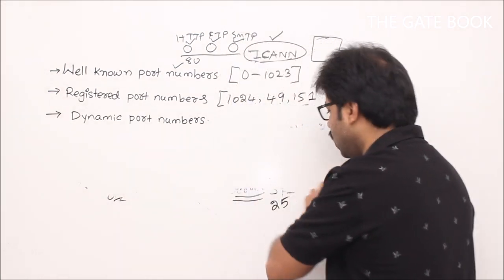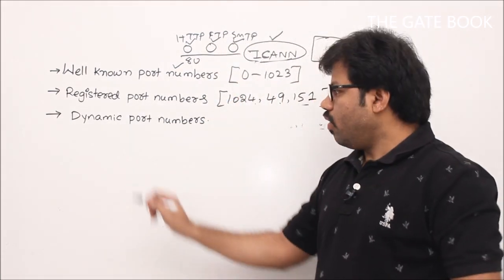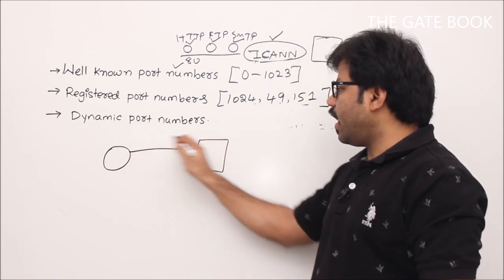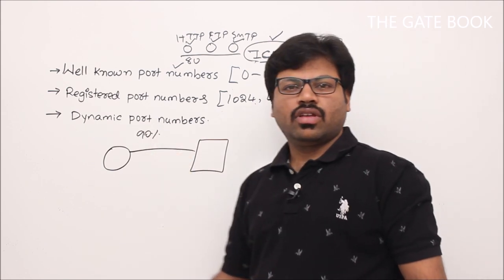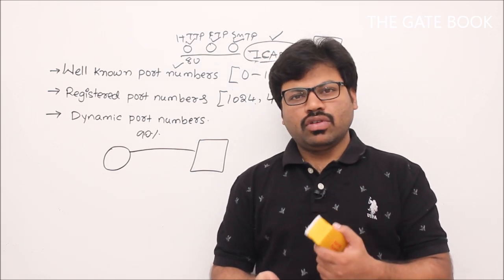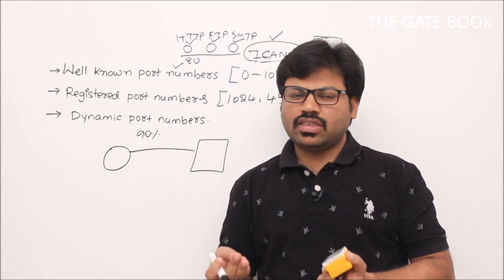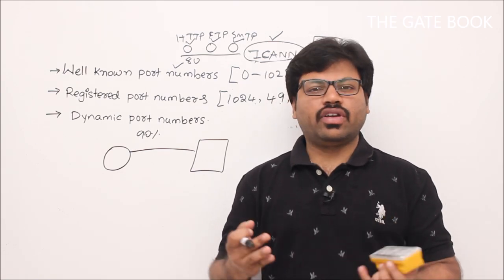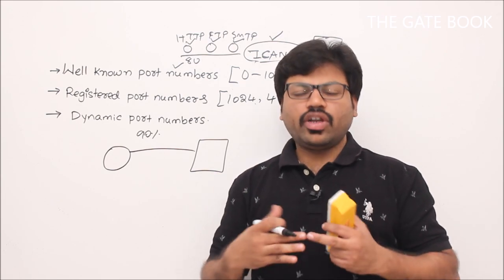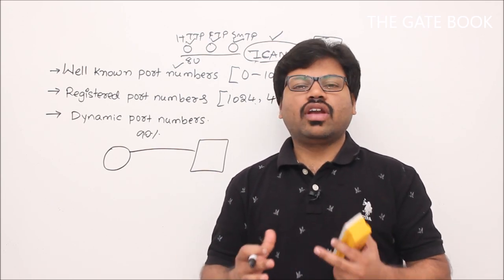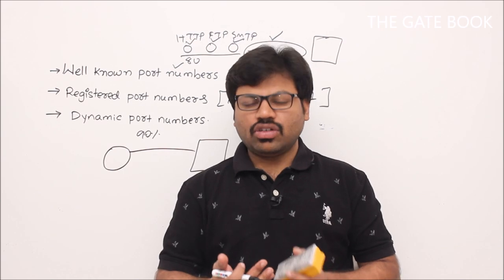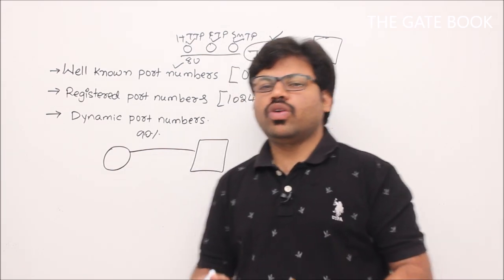Now dynamic port numbers, these are important. Sometimes we want to access some web pages. Ninety percent of people are actually users, clients, right? As a student, generally you access mail, you access web pages, you Google, you refer to various websites. That means you are a client, accessing the data. You don't give data to others most of the time. You are not a center, you are just accessing data from others. Similarly, you access some mails.